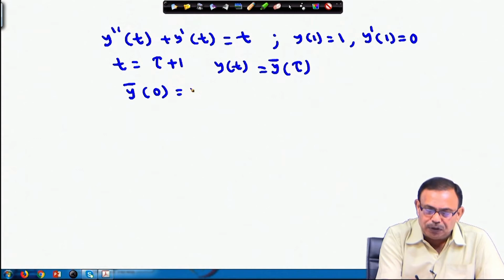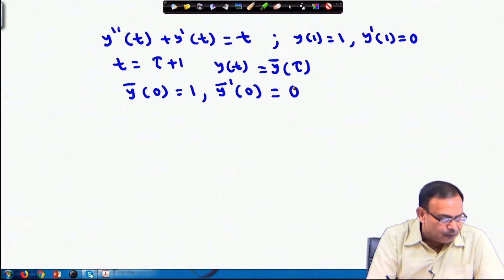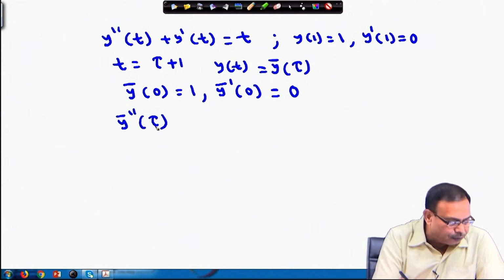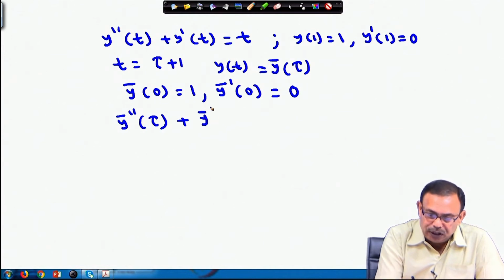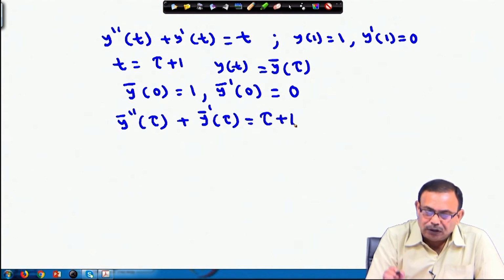Y bar 0 will be 1, because as I told you at t equals 1 your tau will be 0, and your y bar dash 0 will be equal to 0. And your problem is now transformed to y bar double dash tau plus y bar dash tau, because there will be no change, equals, t will be changed to tau plus 1.